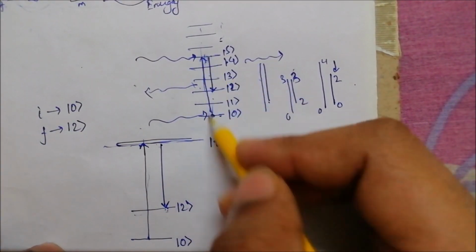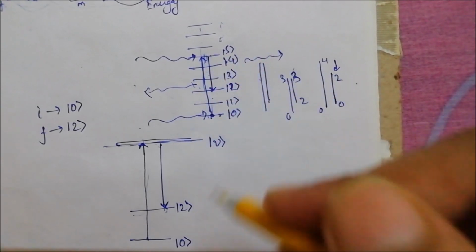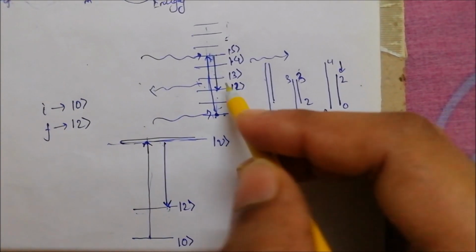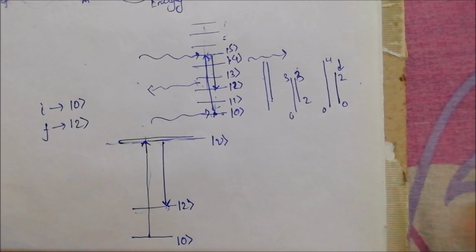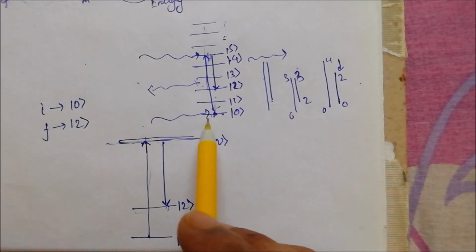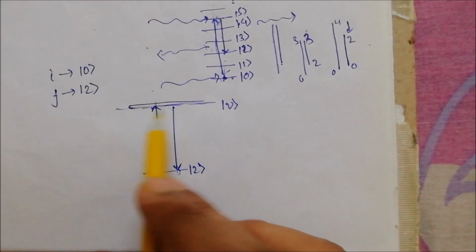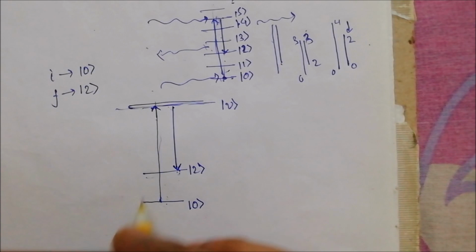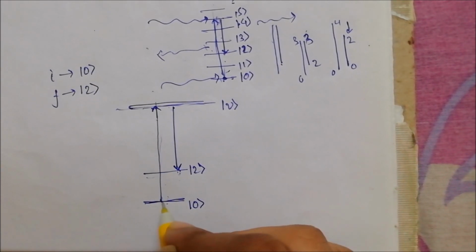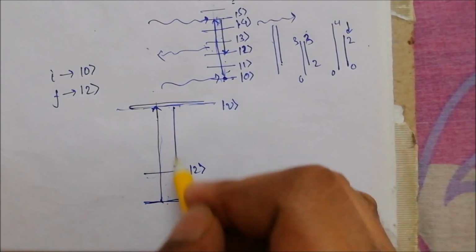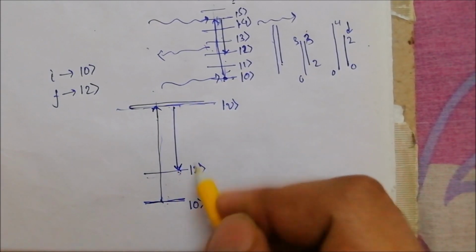The system is making collective absorptions and emissions in some sense, and the sum of the contributions from all those transitions is in practice represented by this single diagram, and we say that the system is making a transition from some initial state to a virtual state and again coming back down from this virtual state to our final state.